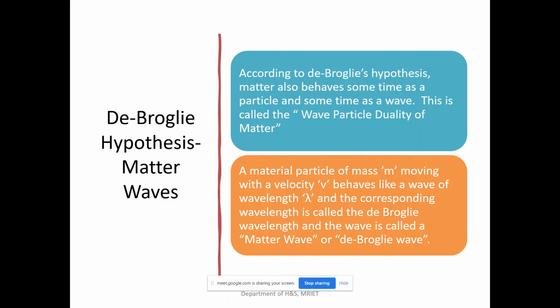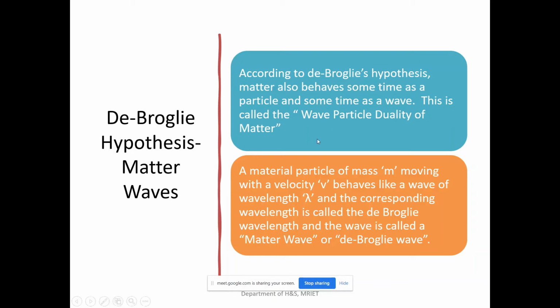This is called the wave particle duality of matter. The wave particle duality of light is that light exhibits the dual nature. In the same fashion, de Broglie suggested that just like light, any material particle, like an electron or proton, whatever it may be, also exhibits the dual nature. But what is the condition here? That particle should be in motion. That should be a moving particle. This is the condition. If the particle is in the rest state, the de Broglie concept cannot be applicable.